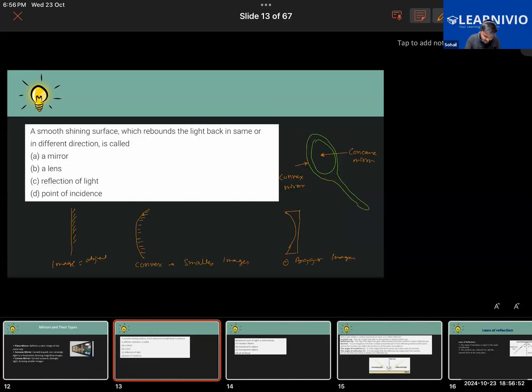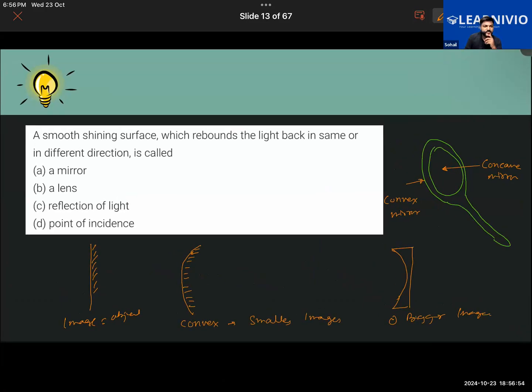You guys answer this question. Sir, a mirror. What about others? Is it true or false? Their mirror. That is a mirror indeed. Good.